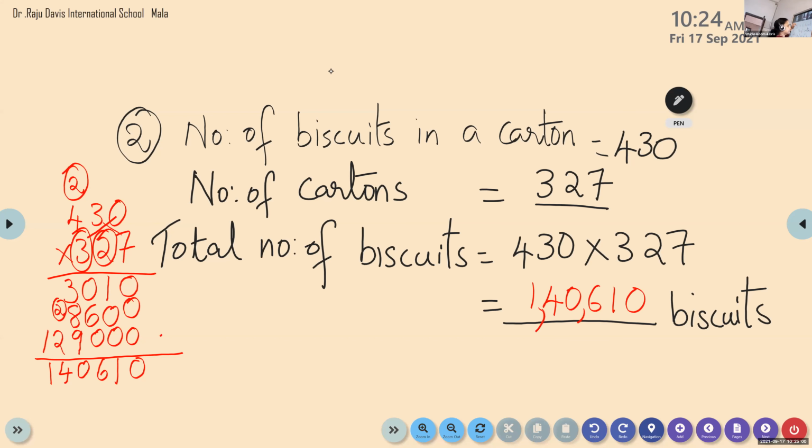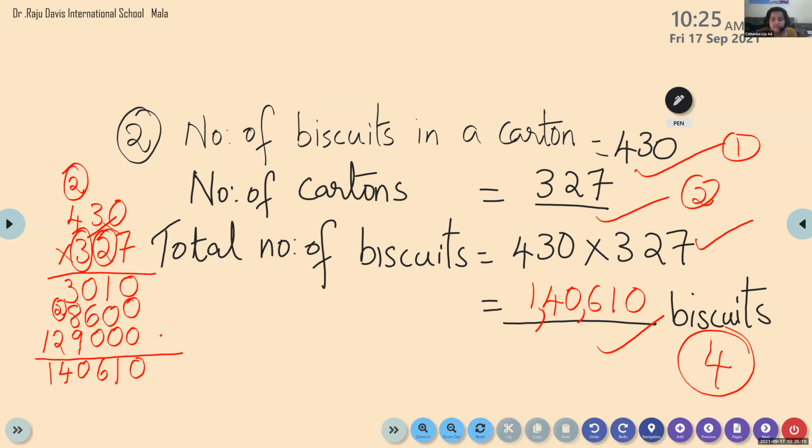Okay, let me see how many got these two questions correct. See children, this first step is 1 mark. Second step we have 2 marks. For this one, if the final answer is also correct, then you will get 4 marks. Excuse me, ma'am. Yes. Ma'am, my steps are correct, but my answer was wrong. Answer was wrong, so you can reduce 1 mark. Okay, ma'am. So you will get 3 marks.